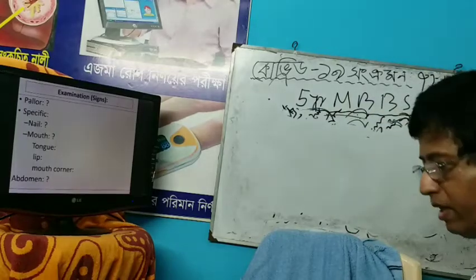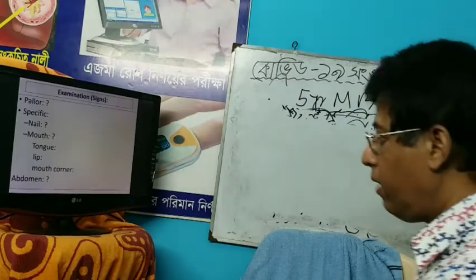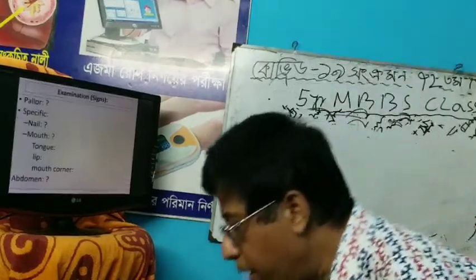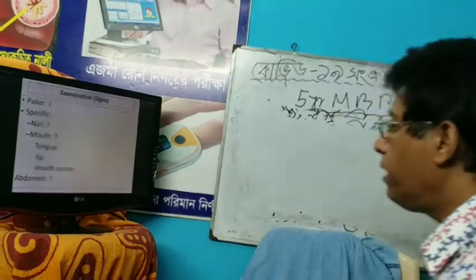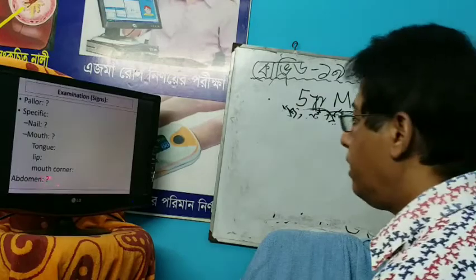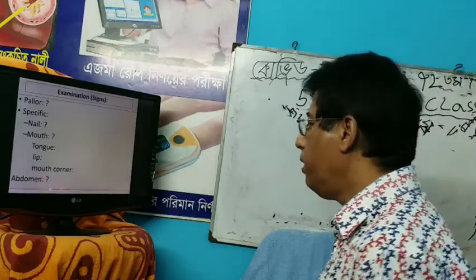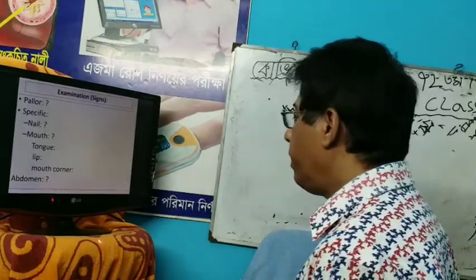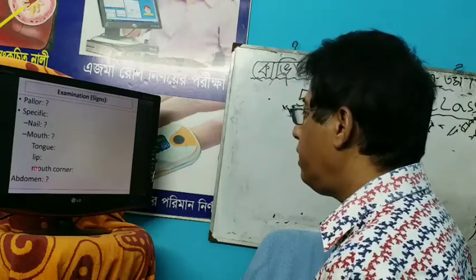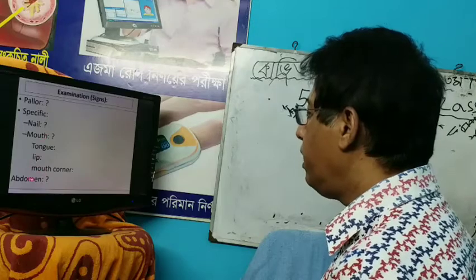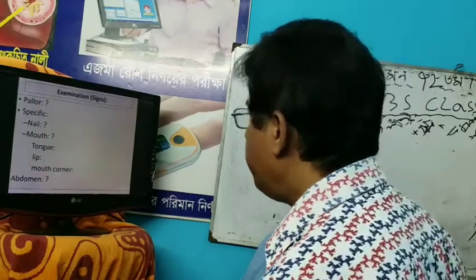And what is the finding in the abdomen? In some cases, 15% of cases, you may get splenomegaly. If you get anemia, splenomegaly, koilonychia, glossitis, angular stomatitis, cheilitis, you think the patient is suffering from iron deficiency anemia